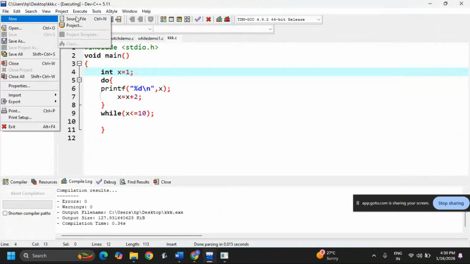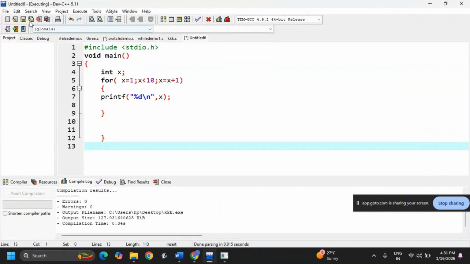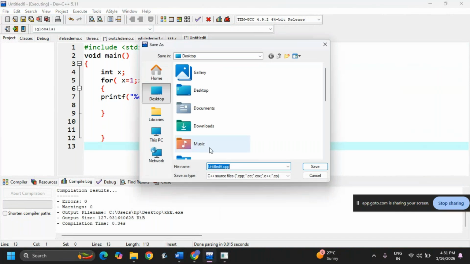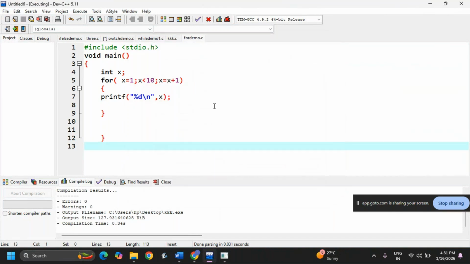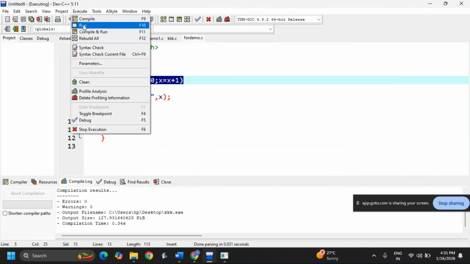File, new source file. Okay, now save this program on the desktop with the name for demo. I need to save with .c as the extension. See, now initialization, condition checking and increment. Okay, now run.